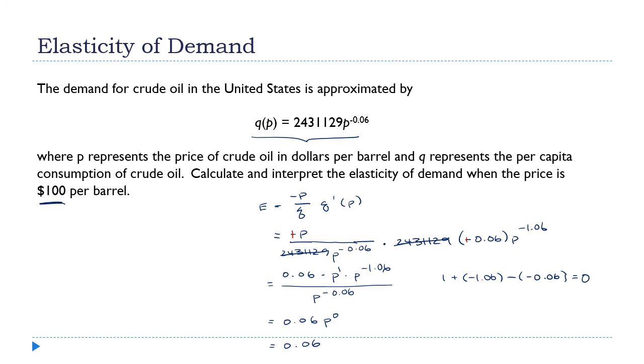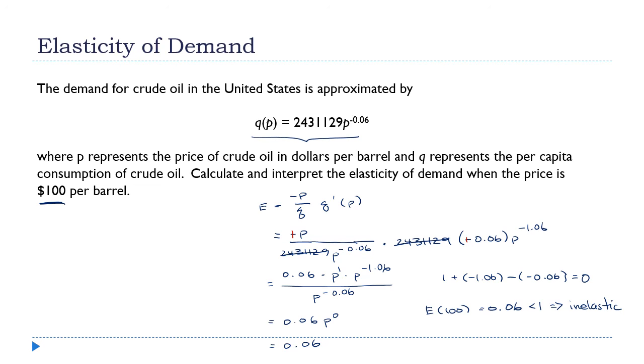And what is the elasticity when p is 100? Well, it's 0.06, because it's a constant. So what does that mean? Well, look, this is less than 1. That means this is inelastic.